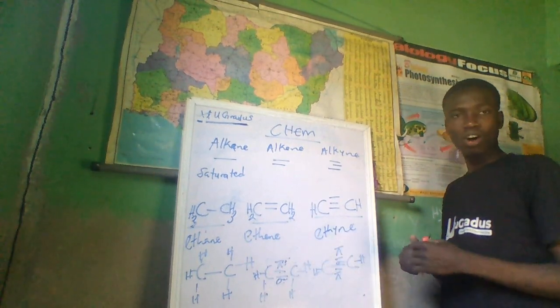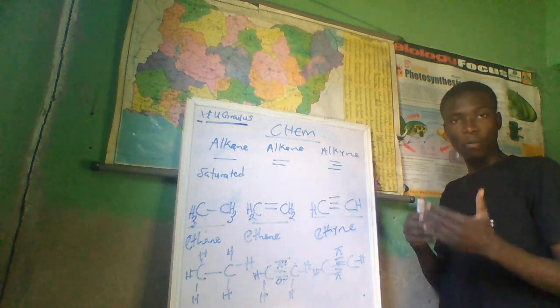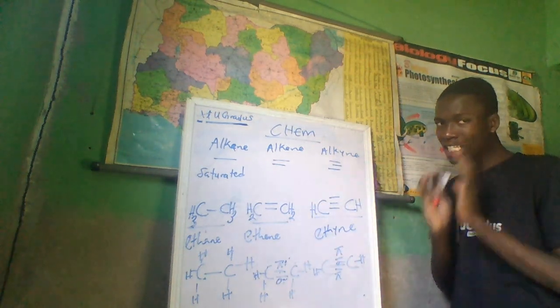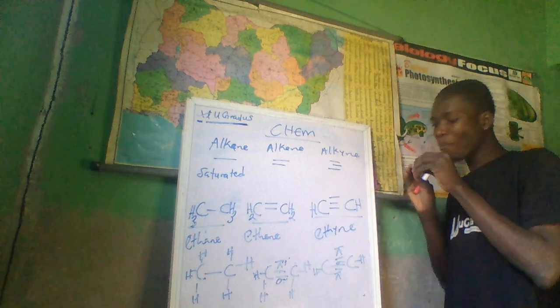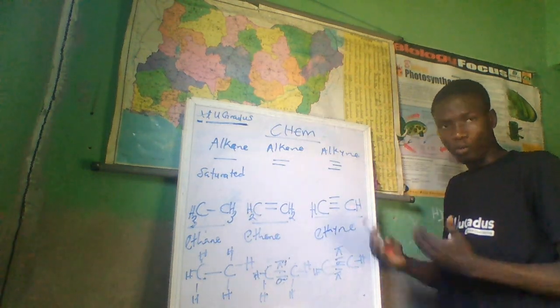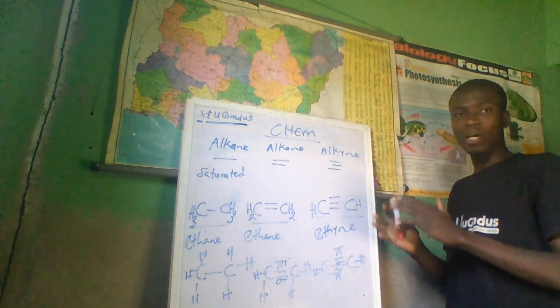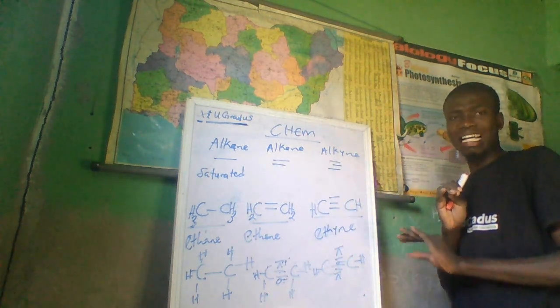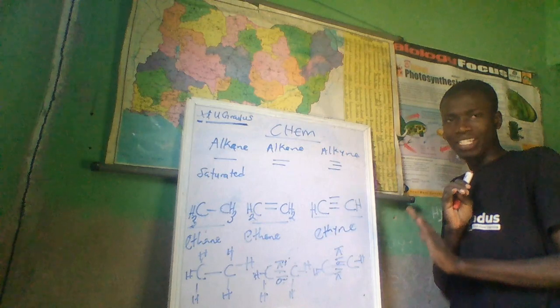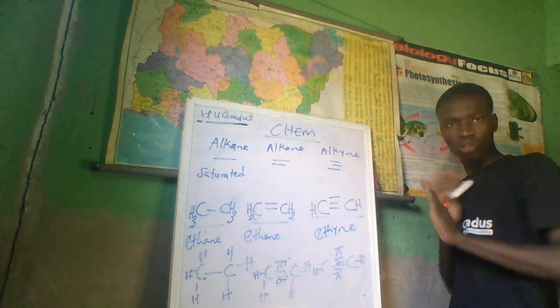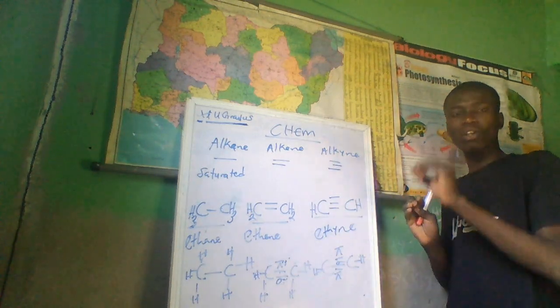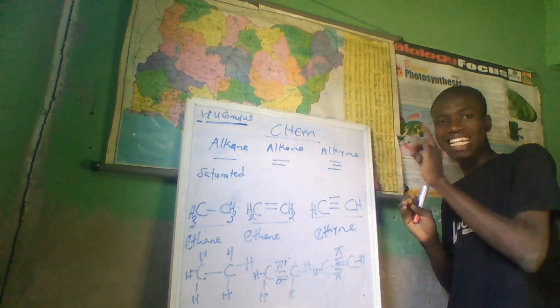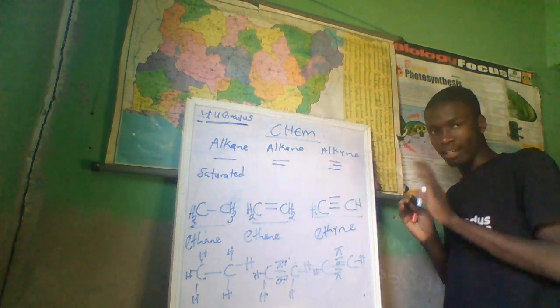So the chemistry of reactions, when we mention reactions, we are simply talking about the reaction of your pi bond. So whenever we are talking of reactions in organic chemistry, we do not have so much concern with alkane, the ANE. No. Our concern is on ENE and YNE, the ene and the yne.